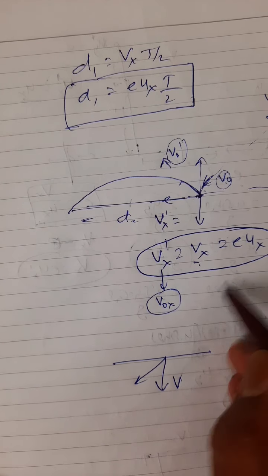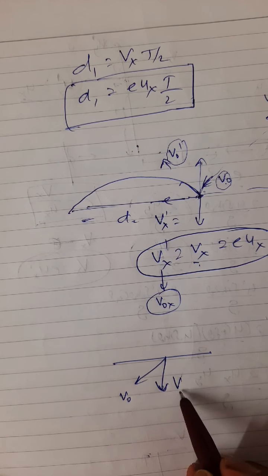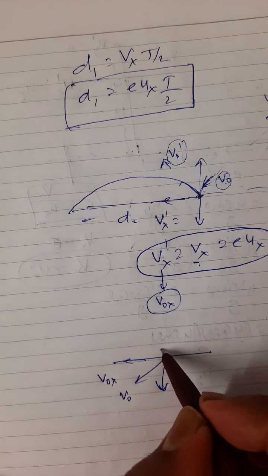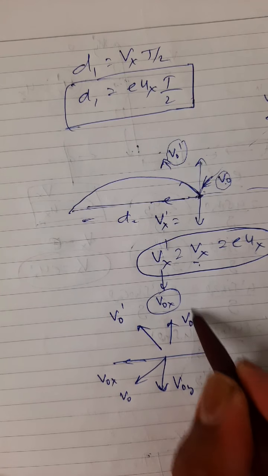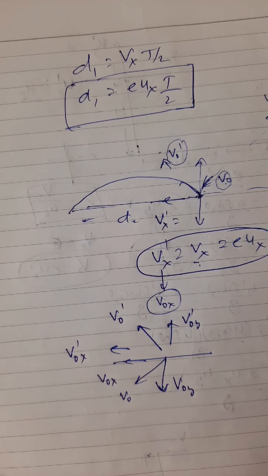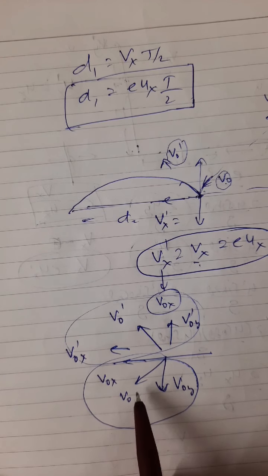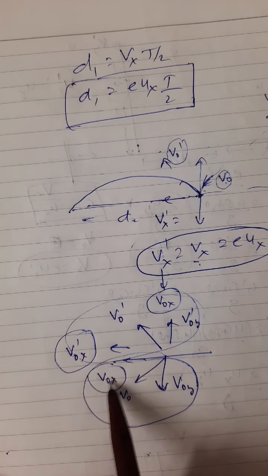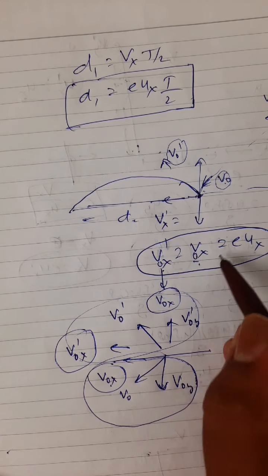Now, the important thing is that before collision it is V naught, and this component is V naught y, and this component is V naught x. After collision, it is V naught dash, this component is V naught dash y, and this is V naught dash x. This is before collision. This is after collision. Now along the x-axis, this component and this component are not changed. I have shown here.